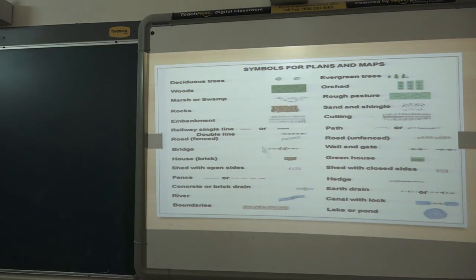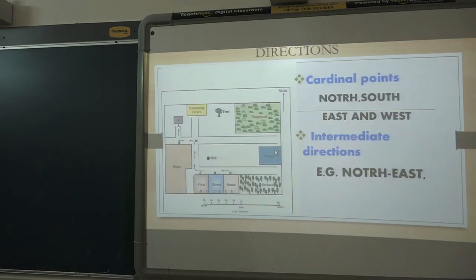Different symbols. For more information, I have mentioned here. Okay, this is for your additional information. So these symbols are important on the map. Each symbol has a particular meaning. Symbols are helpful for the people who don't know the language also, and the illiterate people also, they can identify the symbols. Okay, then next one is directions.